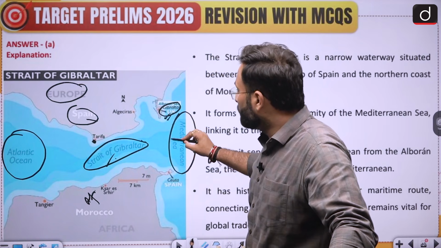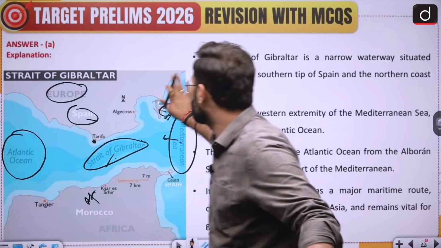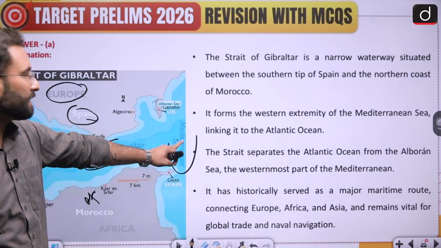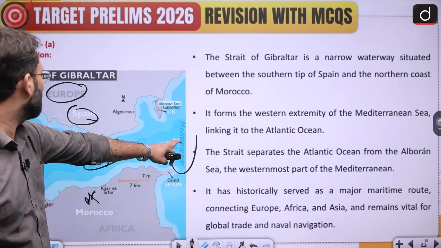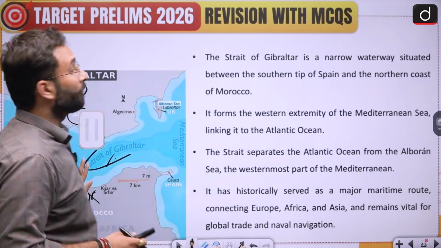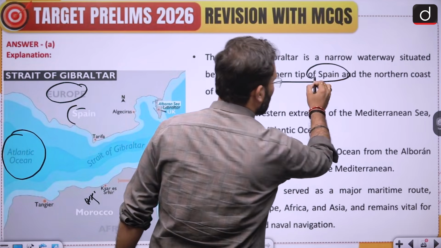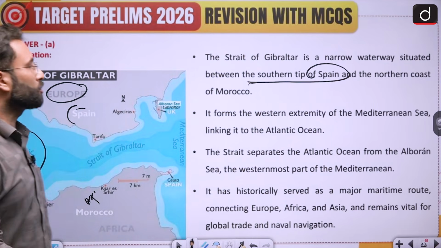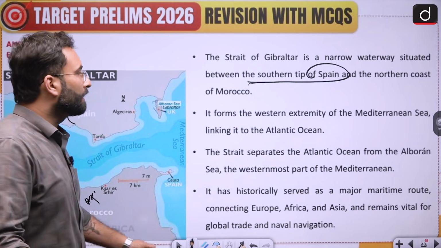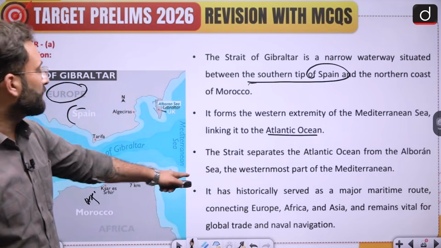Now if we are talking about the western extension of the Mediterranean Sea, that is known as the Alboran Sea. Okay. So that is where the Strait of Gibraltar is connecting the Alboran and the Atlantic Ocean. Okay. The Strait of Gibraltar is a narrow water body situated between the southern tip of Spain and the northern coast of Morocco. It forms the western extremity of the Mediterranean Sea, linking it to the Atlantic Ocean. The strait separates the Atlantic Ocean from the Alboran Sea, which we have already seen.